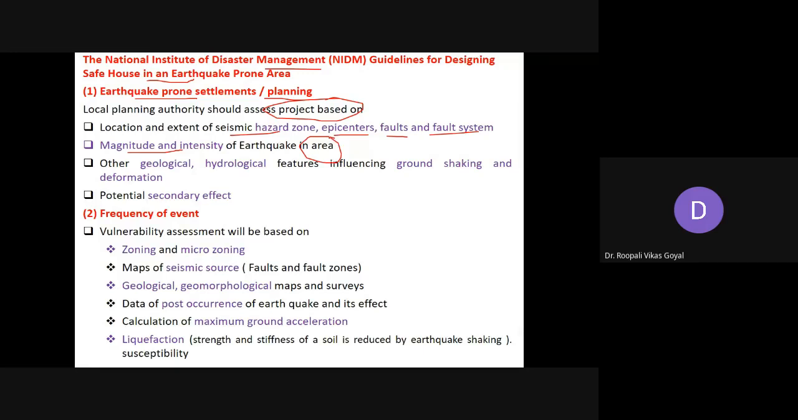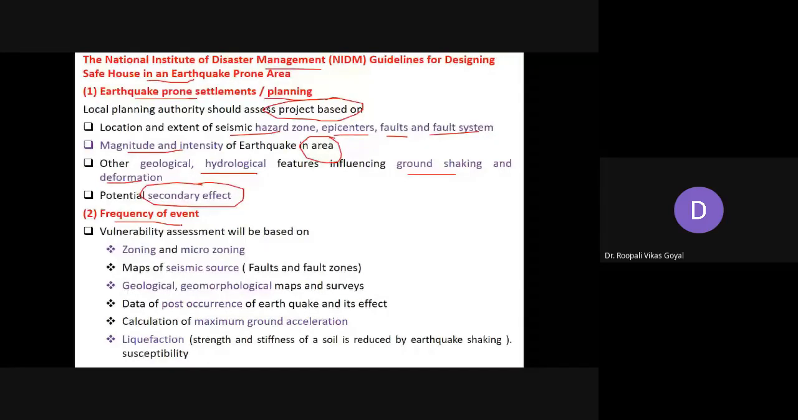Before finalizing any project, you have to check this. Then other geological and hydrological features influencing ground shaking and deformation, apart from earthquake, which other hazards are possible in that particular region. Then potential secondary hazards, what secondary effects could occur, should be ascertained. And next is the frequency of the event, after what interval it returns.